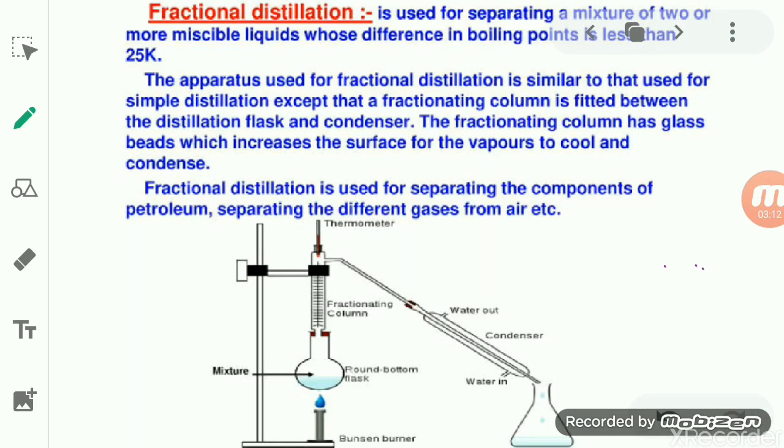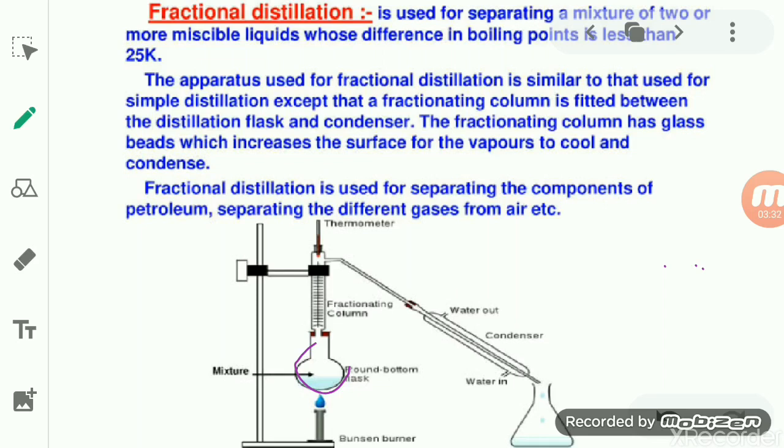The fractionating column is fitted on the distillation flask. This is the round bottom flask, which is also known as a distillation flask. I'm using the word RB flask; it means round bottom flask.